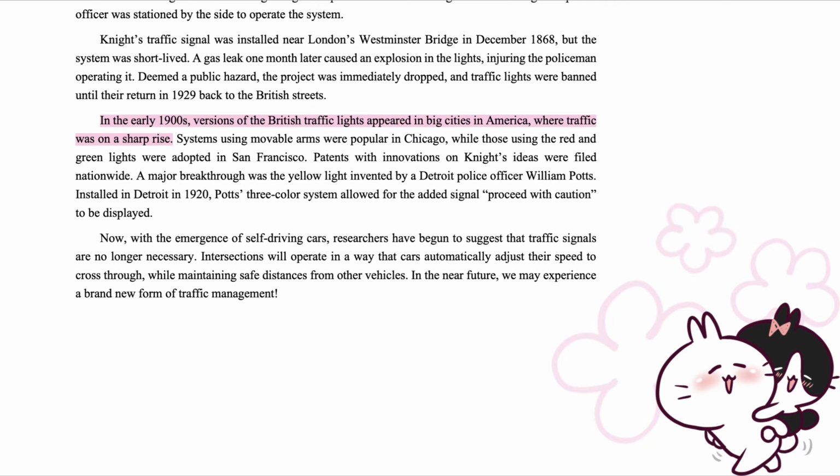In the early 1900s, versions of the British traffic lights appeared in big cities in America, where traffic was on a sharp rise. Systems using movable arms were popular in Chicago, while those using the red and green lights were adopted in San Francisco. Patents with innovations on Knight's ideas were filed nationwide. A major breakthrough was the yellow light invented by a Detroit police officer, William Potts. Installed in Detroit in 1920, Potts' three-color system allowed for the added signal, "Proceed with caution," to be displayed.